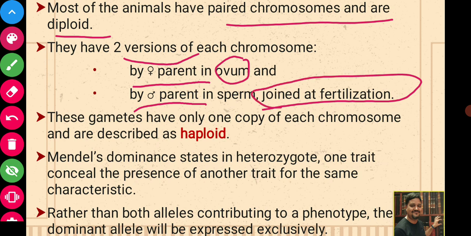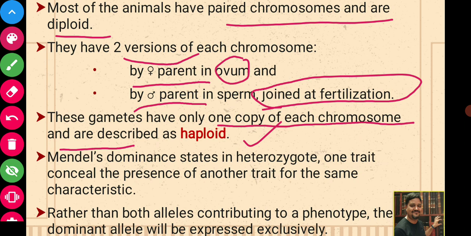Gametes have only one copy of each chromosome and are described as haploid. You have studied all this in meiosis. When I was taking the lecture on meiosis, I explained how these alleles come to the sex cells or gametes.